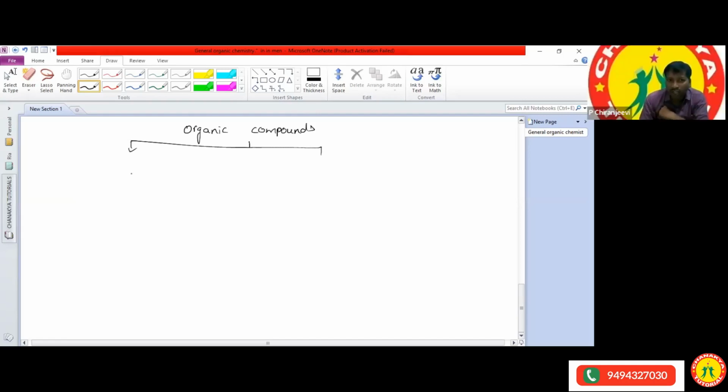So first of all, organic compounds are classified into open chain compounds, open chain and closed chain is there. Closed chain compound. And this also we can call as a cyclic, and this we can call as the acyclic also. Okay, open chain or acyclic, a closed chain or cyclic compounds.